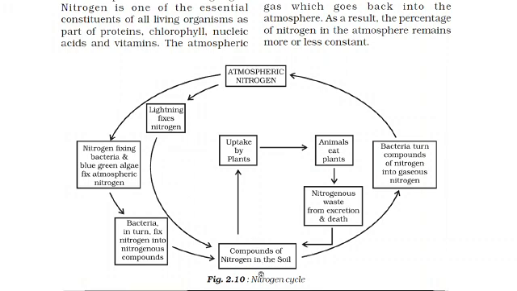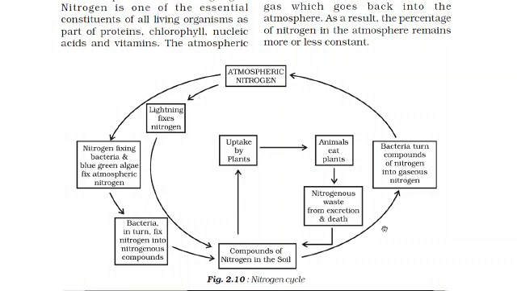And from lightning, when nitrogen is fixed, we can see compounds of nitrogen in the soil. This nitrogen is taken up by the plants through the roots, and these nitrogenous products are eaten by animals. They eat plants, and nitrogenous waste is produced by excretion and death. And from here again you can see compounds of nitrogen in the soil.